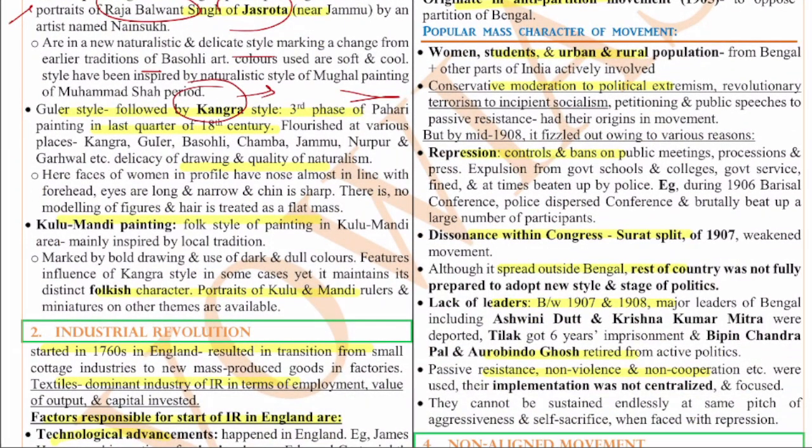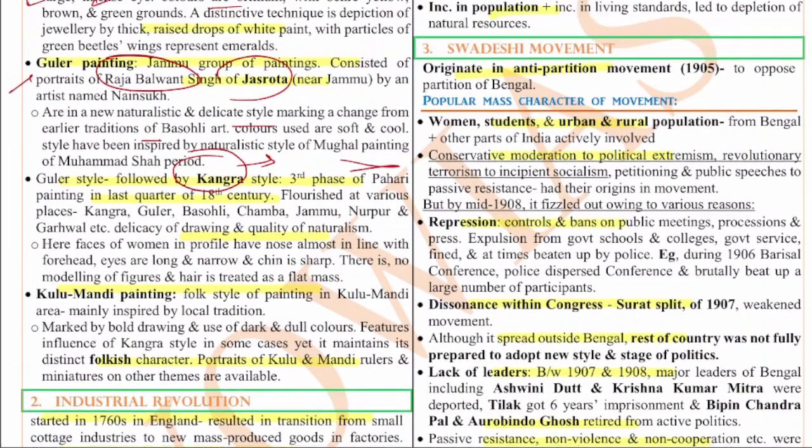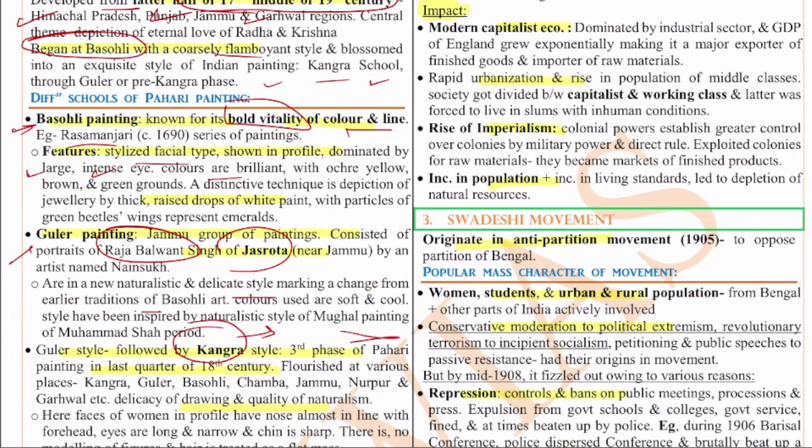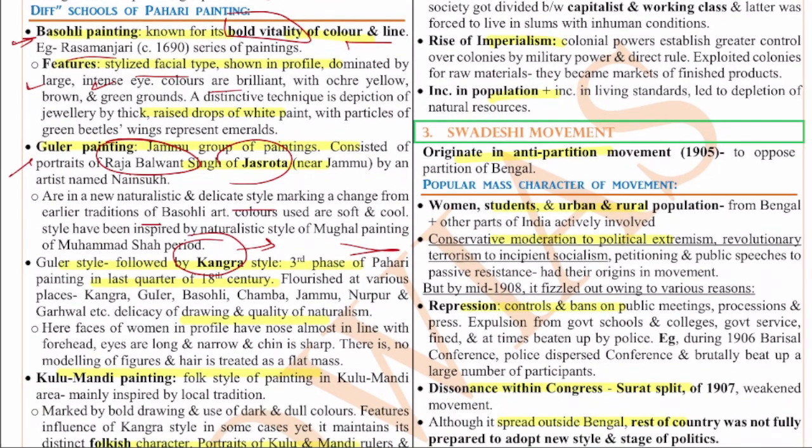The Kangra style completely consists of the theme of Krishna and Radha. The major theme of this entire miniature painting is Krishna and Radha, and this Kangra style is the epitome of the development in the Pahari school. If you see this Kangra style, the faces of women are in profile. They have a nose almost in line with the forehead. The eyes are long, the chin is narrow and sharp. There is no modeling of the figure.